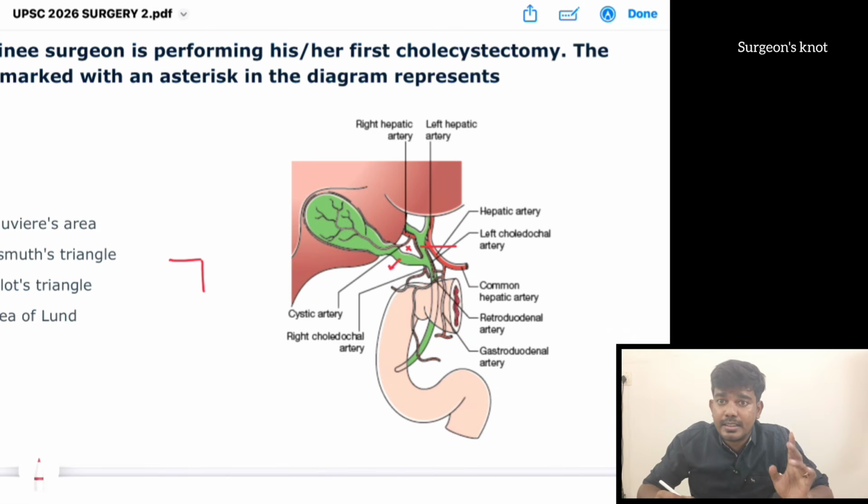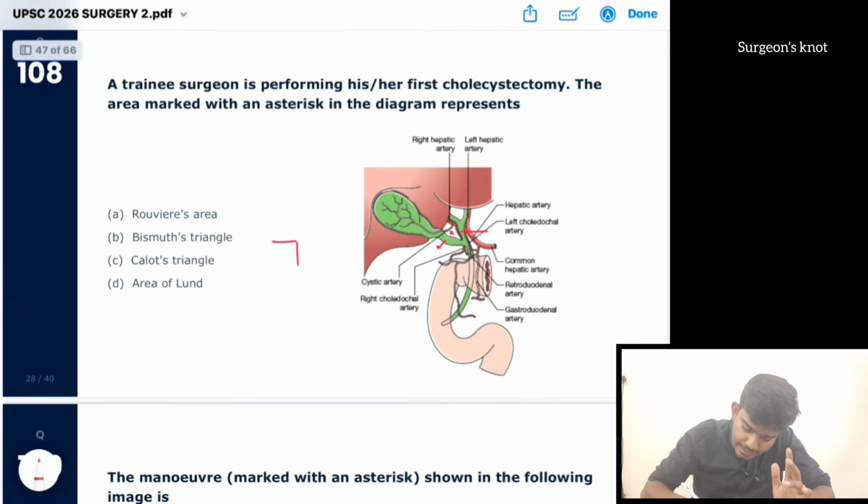This boundary is Calot's triangle. If the upper boundary is the inferior pole of the liver, then it is a hepatobiliary triangle. Here the answer is Calot's triangle.